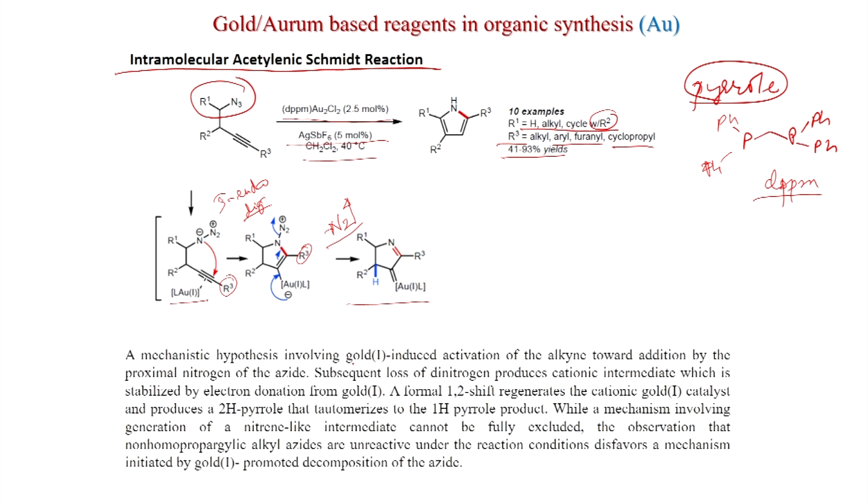A mechanistic hypothesis involves gold(I)-induced activation of the alkyne toward addition by the proximal nitrogen of the azide. Subsequent loss of dinitrogen produces a cationic intermediate which is stabilized by electron donation from gold. A formal 1,2 shift regenerates the cationic gold(I) catalyst and produces a 2H-pyrrole that tautomerizes to the 1H-pyrrole product. So, a 1,2 hydrogen shift will happen. So, this one will shift here. So, this is a 1,2 hydride shift.